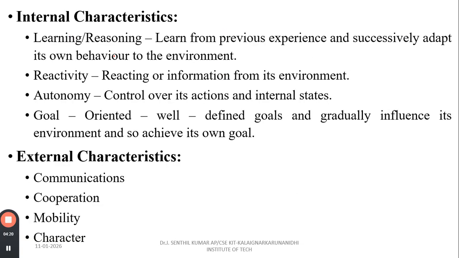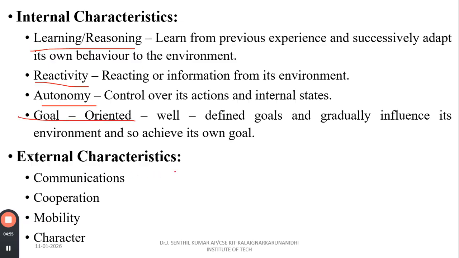So we have two types of characteristics: internal characteristics and external characteristics. What are the internal characteristics? We have learning and reasoning, which means learning from previous experience and successfully adapting its own behavior to the environment. Reactive: reacting to information from its environment. Autonomous: control over its actions and internal state. What is goal-oriented? It defines goals and gradually influences its environment so as to achieve its goal. So these are some internal characteristics of the agent.